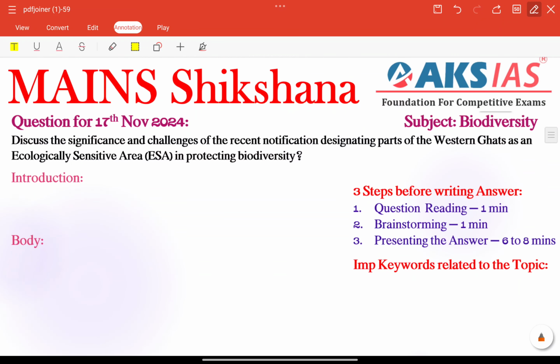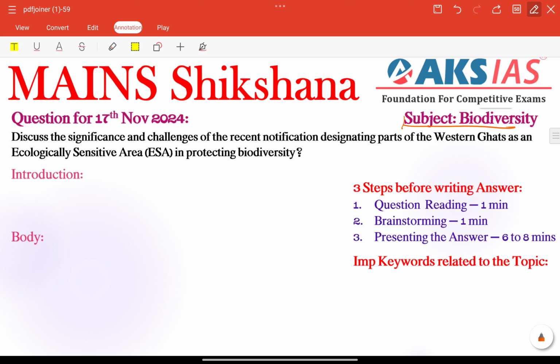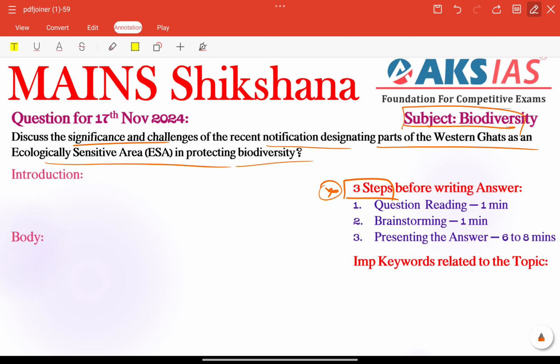Next, the main section. Today's question is related to the subject of biodiversity: discuss the significance and challenges of the recent notification designating parts of the Western Ghats as an ecologically sensitive area in protecting biodiversity. Here we are regularly following our simple and smart strategy, that is, 3 steps before writing the answer. The first step is question reading.